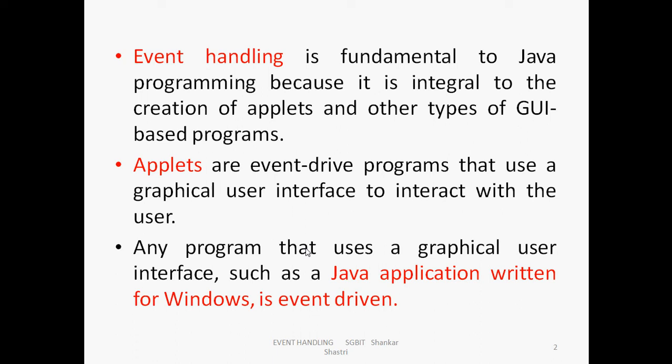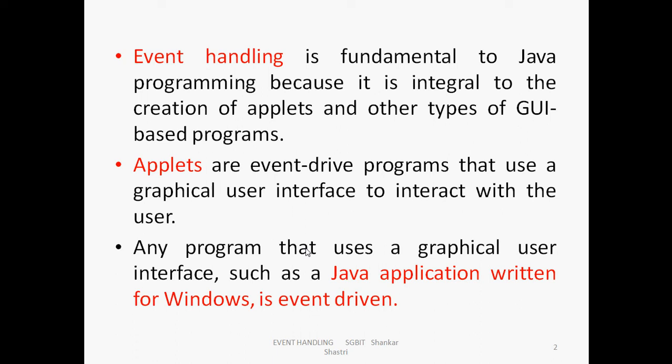Applets are event driven programs that use a graphical user interface to interact with the user. Applets are nothing but Java programs, used only for web purposes. Event driven means we can perform actions on the pages: you can click the button, enter the text, move the mouse, click.